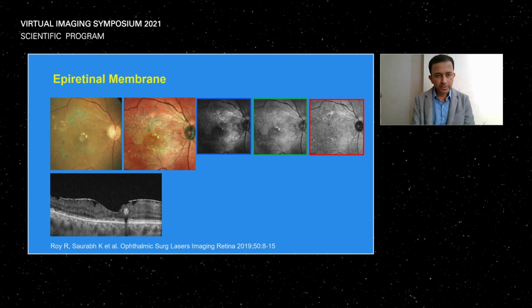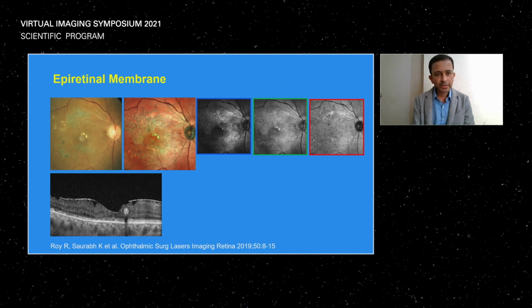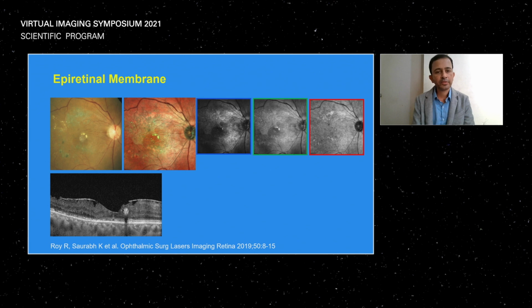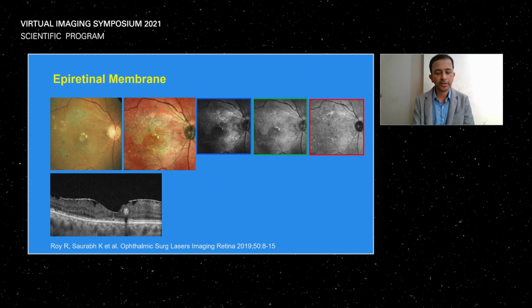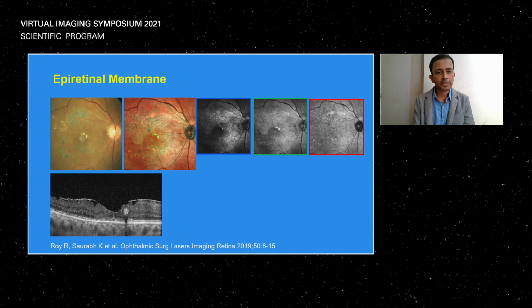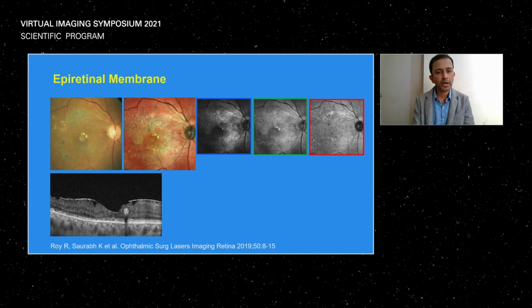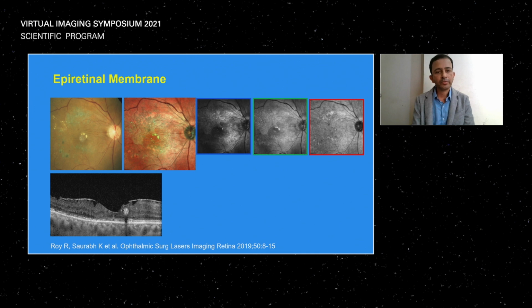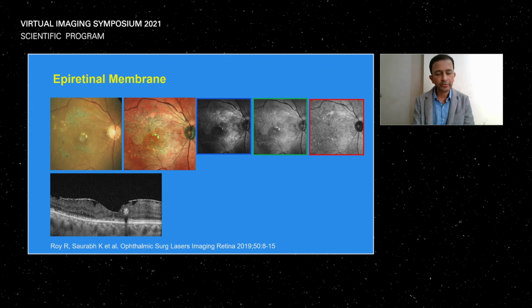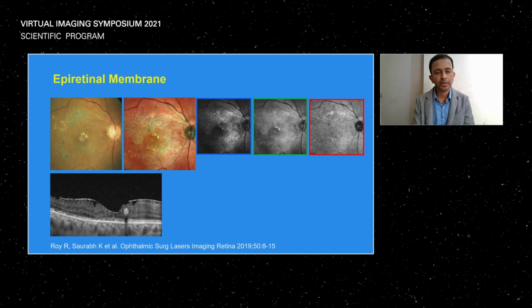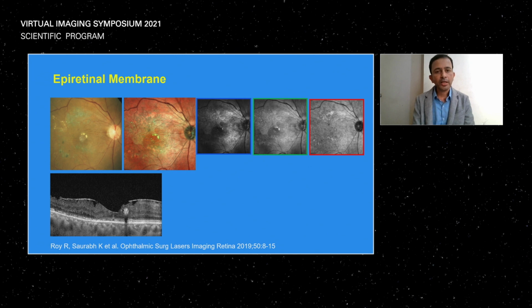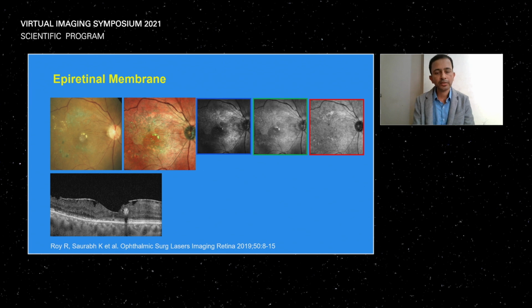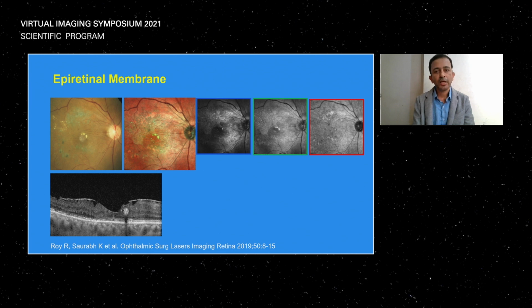These are the images from our initial work. This is a patient of diabetic retinopathy who has received multiple lasers. The color fundus photograph here shows some laser marks and some old hard exudates, but that's it. It doesn't show anything else. But if we see the lower OCT picture, there is an epiretinal membrane over the macular area, which is very nicely seen as a greenish sheen over the macula in the multicolor image.